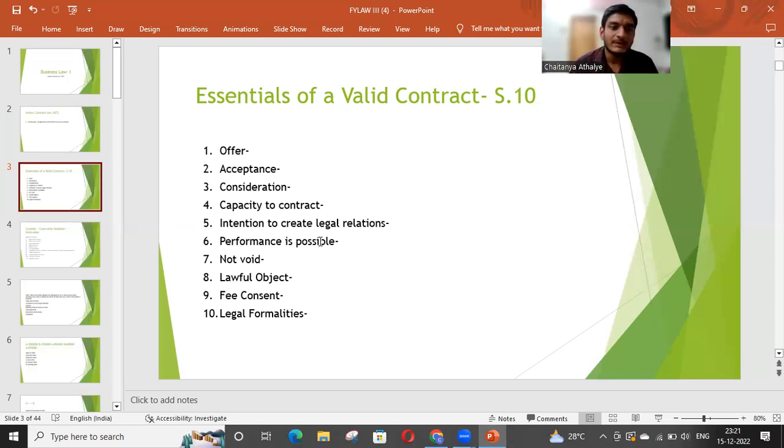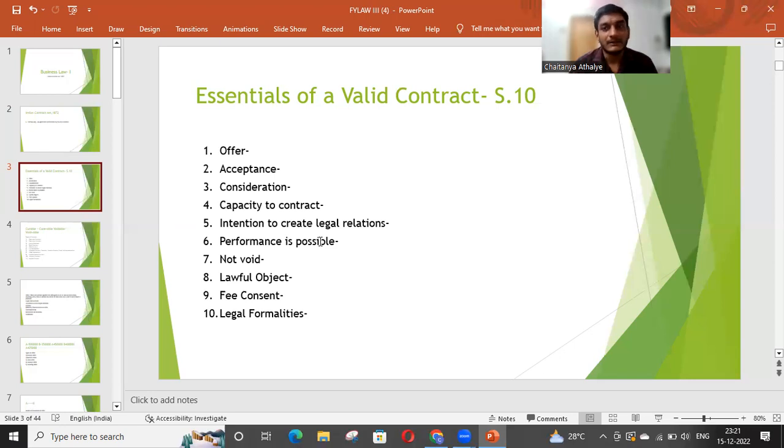The next one we have is intention to create legal relations. What does it mean? It means when the contract is created, both the parties get some rights and some obligations on their head, and parties should know what the rights under that contract will be, what the duties under that contract will be, and if those duties are not fulfilled, then what can happen or what legal action the other party can take against us.